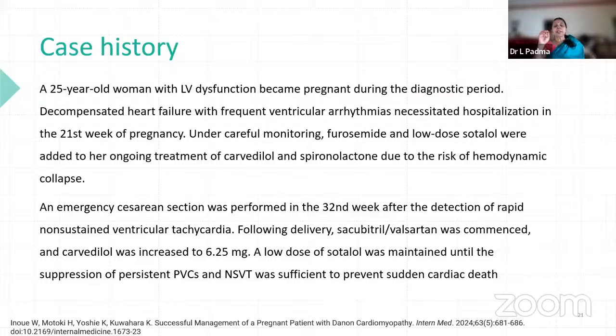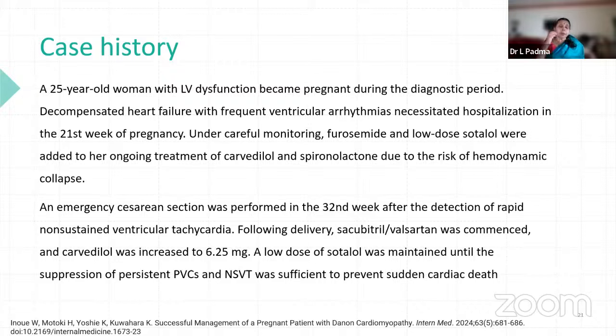Following delivery, sacubitril and valsartan was commenced. Why? Because of decompensated heart failure and HF symptoms, heart failure symptoms, and carvedilol was increased to 6.25 instead of 3.125 because of heart failure. A low dose of sotalol was maintained for the suppression of paroxysmal ventricular contractions and VT, ventricular tachycardia, and this was sufficient to prevent sudden cardiac death.